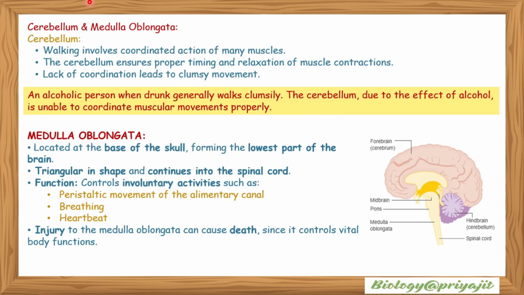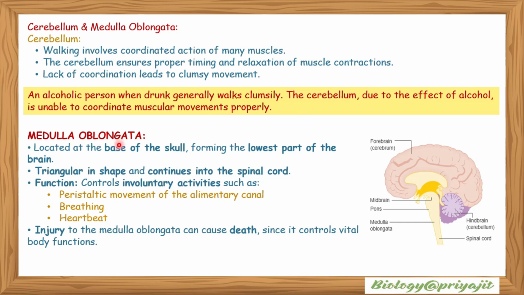cerebellum. We know walking involves coordinated action of many muscles, which is the responsibility of the cerebellum. The cerebellum ensures the proper timing and relaxation of muscle contractions, and lack of coordination leads to clumsy movement. An alcoholic person when drunk generally walks clumsily. The cerebellum, due to the effect of alcohol, is unable to coordinate muscular movements properly.